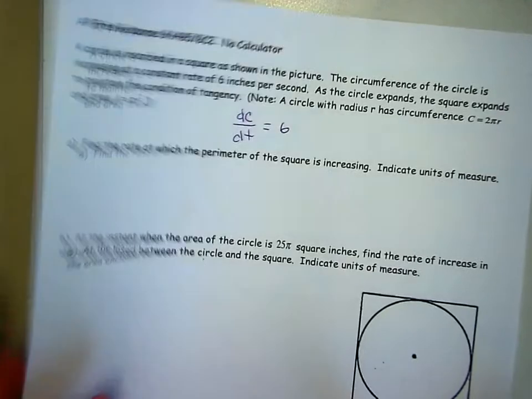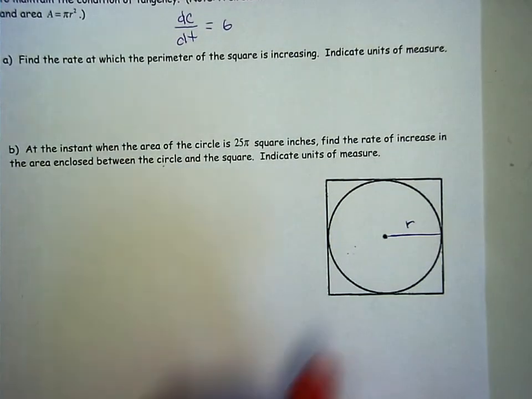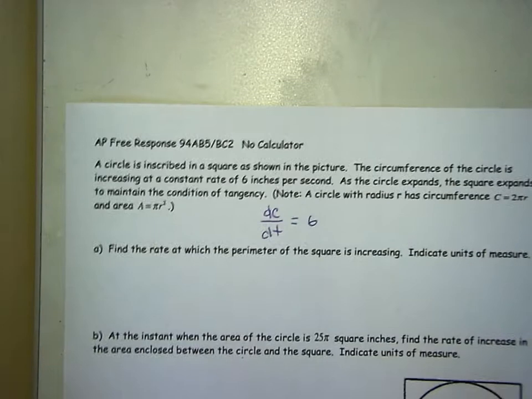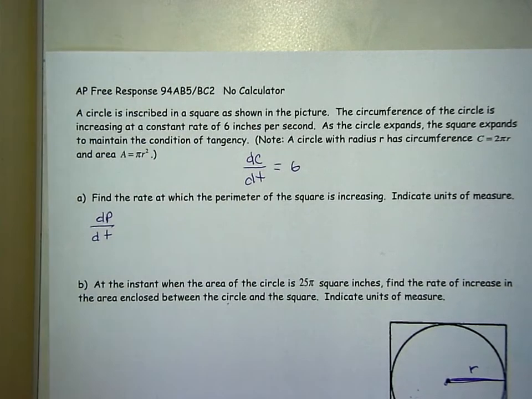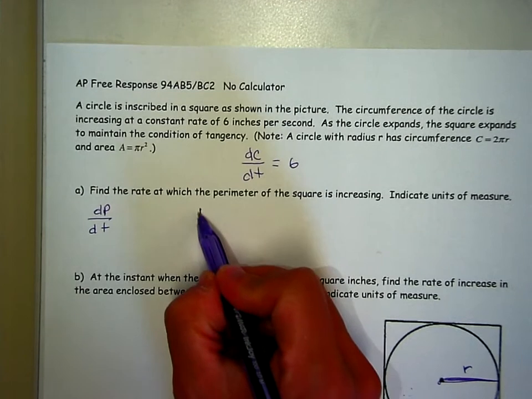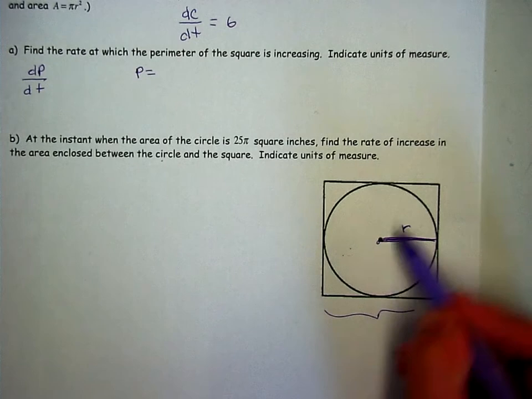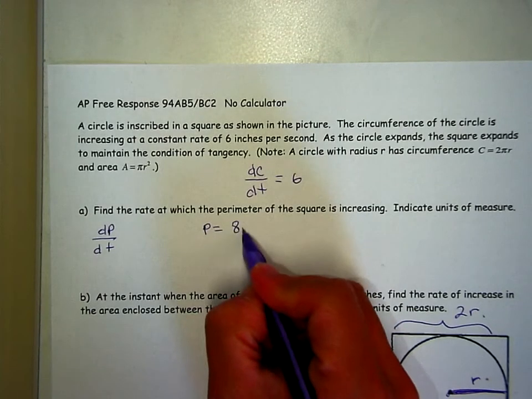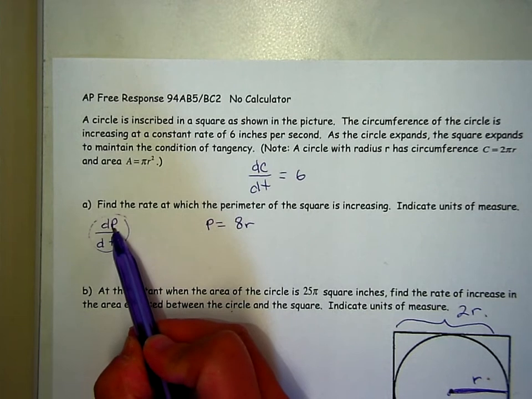So first thing I'm going to notice in this picture, notice that the radius of the circle is the same as half of the distance of this square. So what they're asking you to do is, if we call perimeter P, they want you to find dP/dt. So I need to come up with an equation for the perimeter. If this radius is this piece right here, the entire length of the square is 2r. Perimeter is just adding up the 4 sides, so the perimeter is really 8r in terms of r. But I need an equation that relates the variable that I'm trying to find, which is dP, so I need a P.